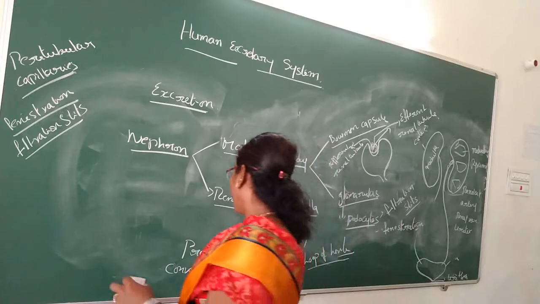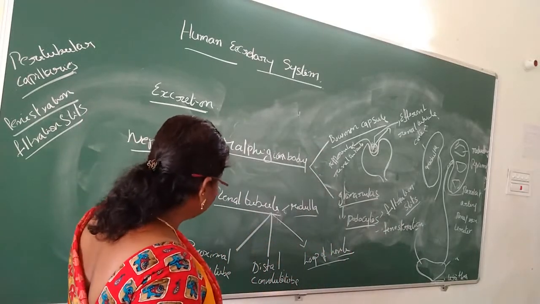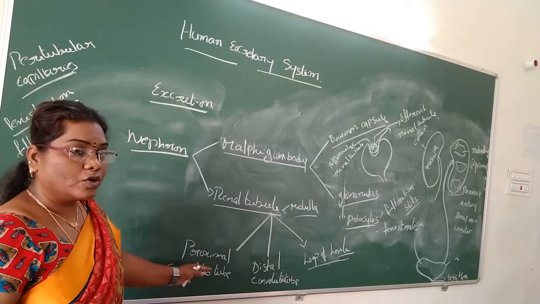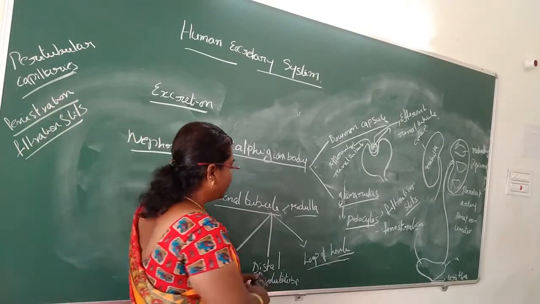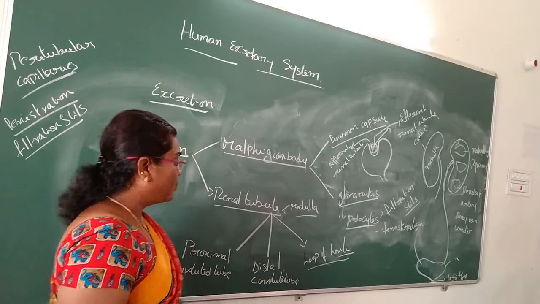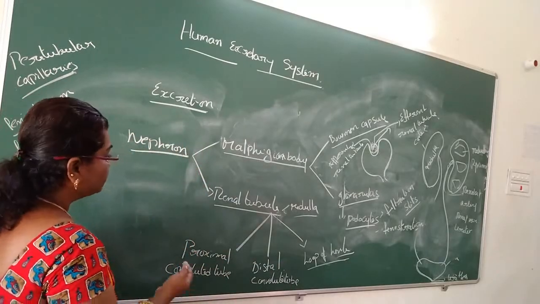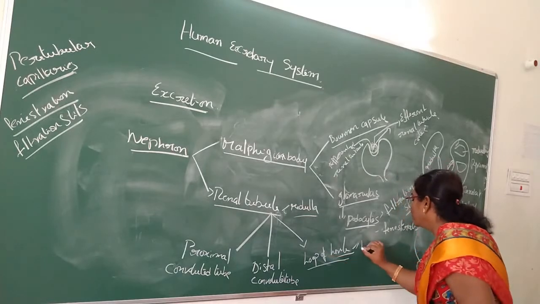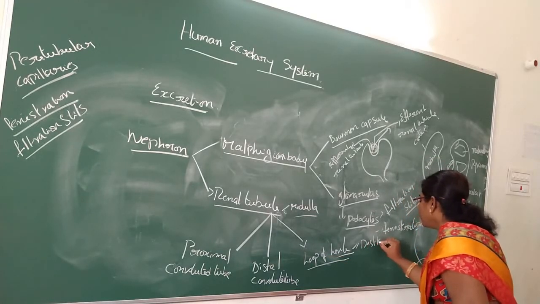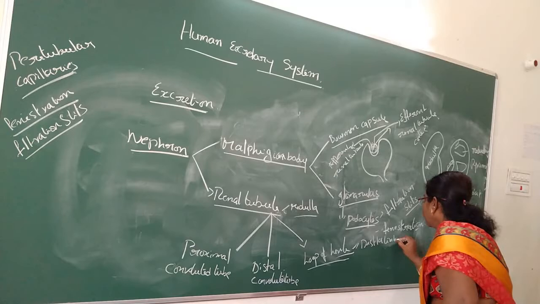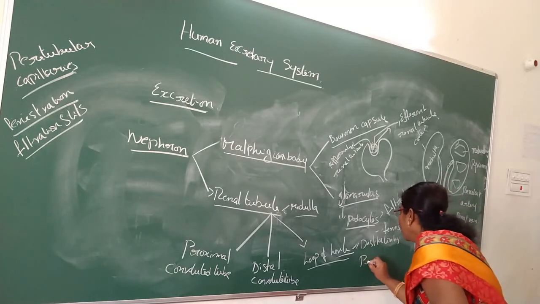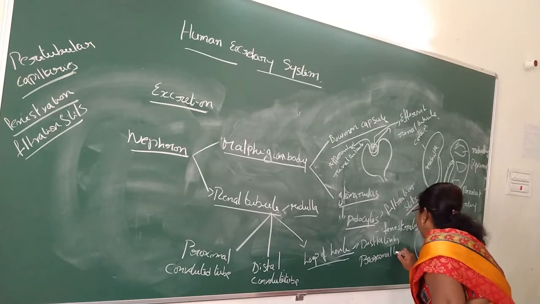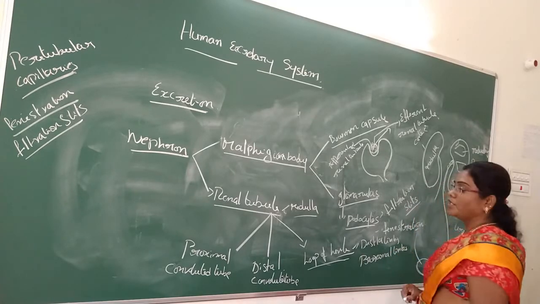So what is the proximal convoluted tube? The proximal convoluted tube and distal convoluted tube are present with a cuboidal epithelium, and the loop of Henle has a hairpin-like structure with two limbs. Loop of Henle with two limbs: distal limb and proximal limb.